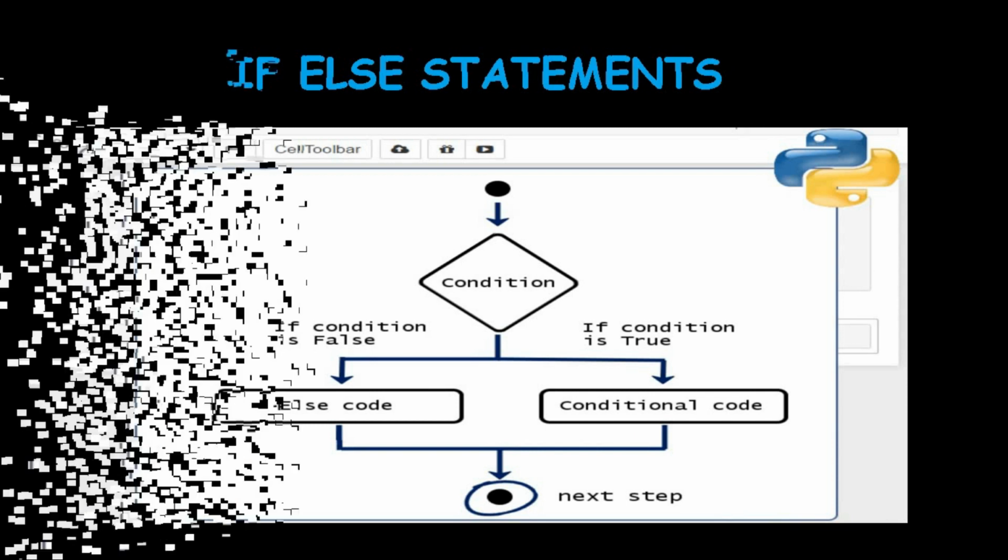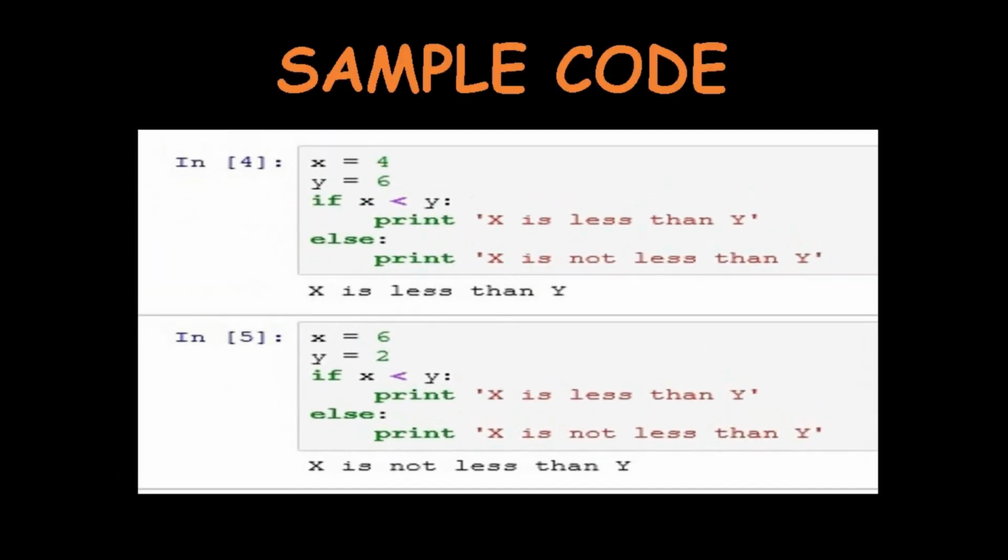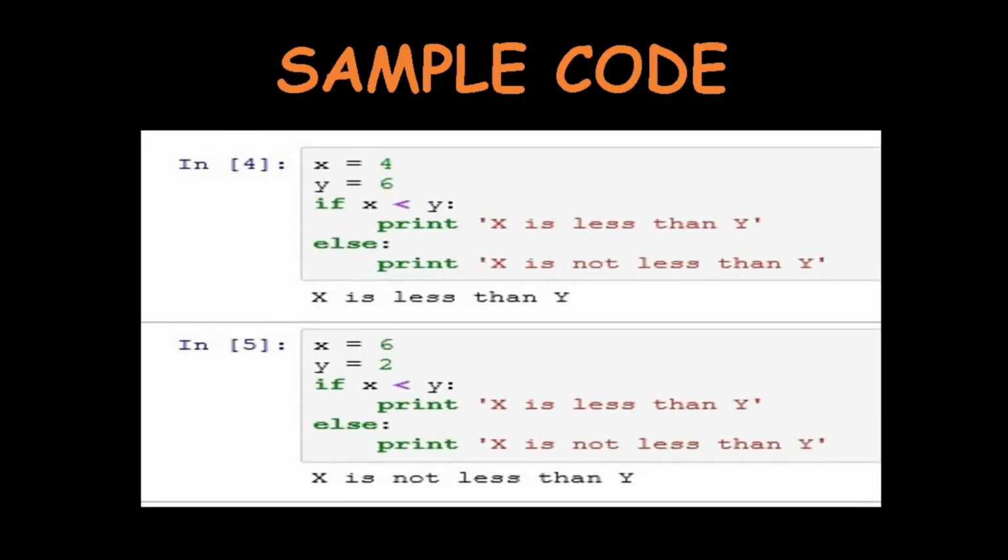Then next is sample code. We have a sample program for if else statements. First one is x is equal to 4, y equal to 6. If x is less than y, print x is less than y. Else colon print x is not less than y. When you are writing the Python program, always remember the indentation. Indentation plays an important role in Python execution.